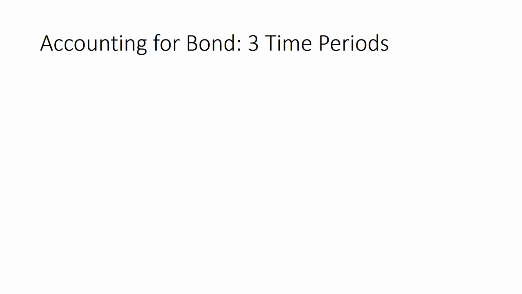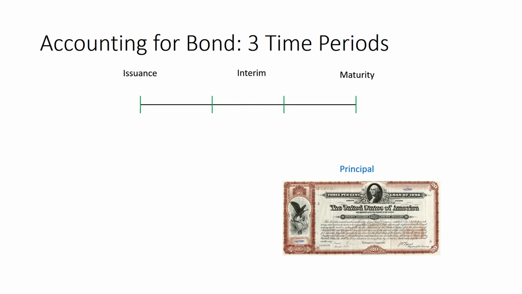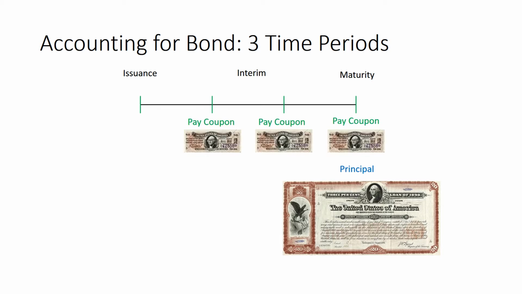We can think about accounting for bonds in 3 time periods. First, the firm will issue the bond. Then, sometime later, the bond will mature. And in the interim, there might be coupon payments, so these interest payments. At the time of maturity, we have to pay back the principal. In the interim and also at maturity, we also have to make these coupon payments as well.